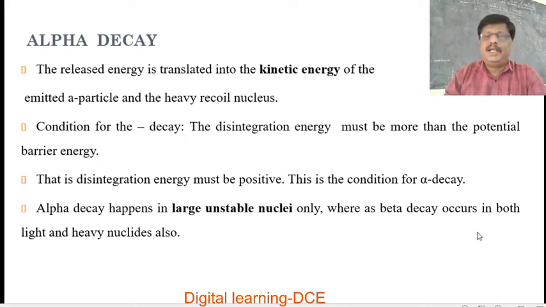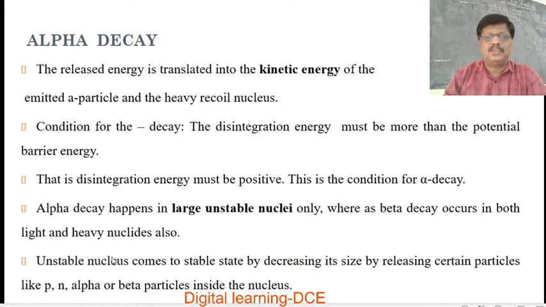Whereas beta decay occurs in both lighter and heavy nuclides also. An unstable nucleus comes to a stable state by decreasing its size, by releasing certain particles like proton, neutron and alpha particle or beta particles from inside the nucleus.